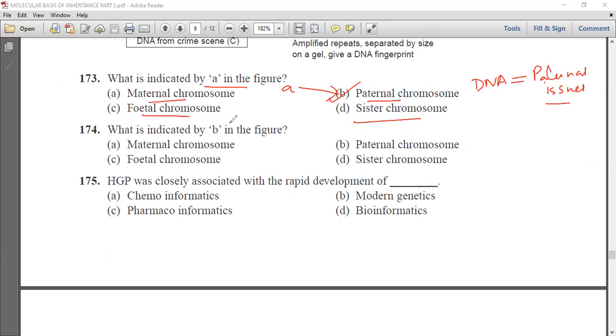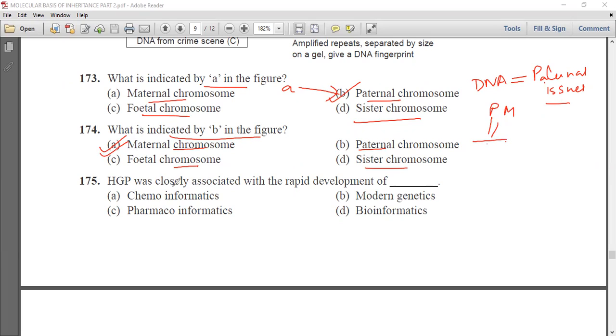Next question is, what is indicated by B in the figure? Maternal chromosome, paternal chromosome, fetal chromosome, and sister chromosome. So B represents the maternal chromosome, because one is the paternal chromosome and one is the maternal chromosome.